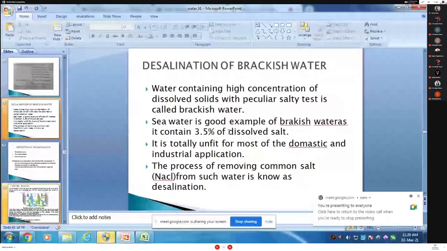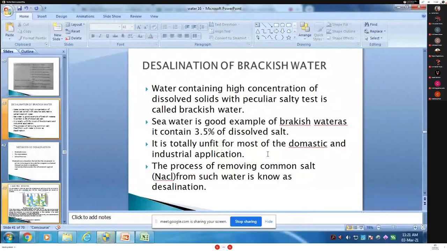Sea water is a good example of brackish water. It contains 3.5 percent dissolved salt. It is totally unfit for most domestic and industrial purposes. So what is the effect on our body if we use hard water?